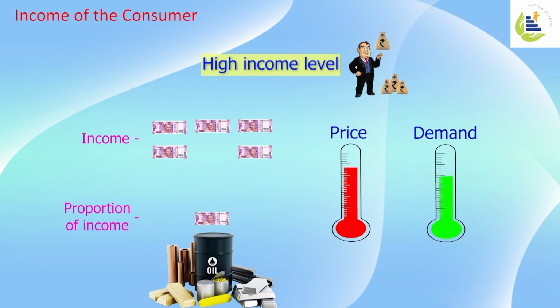The consumer is not affected even by 20, 30, 50% price increases. The very reason is that high income group people have a very small proportion of their income going into buying those products, and therefore price does not affect them. Hence, for high income group people, the price elasticity of demand is relatively inelastic.